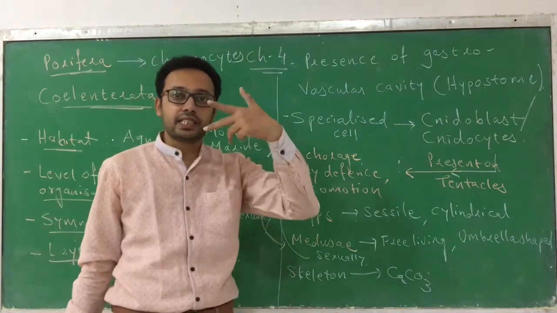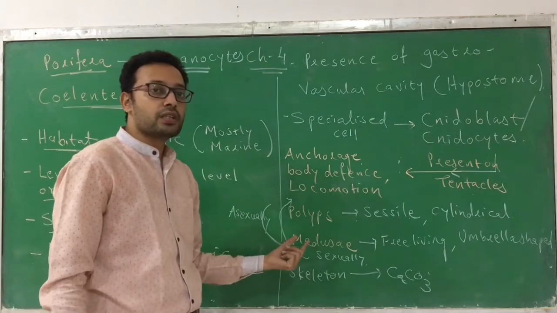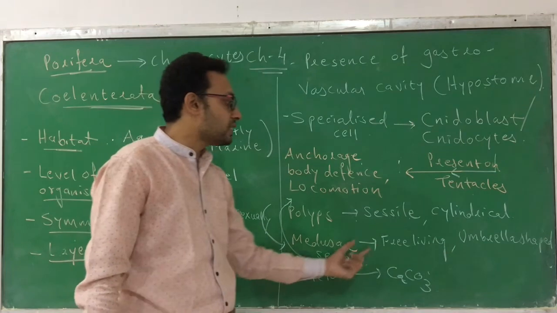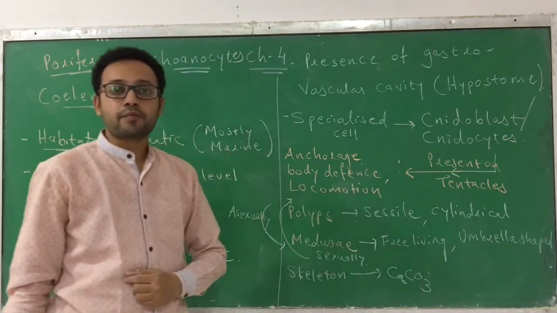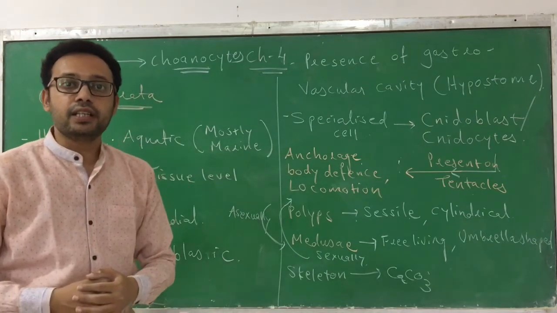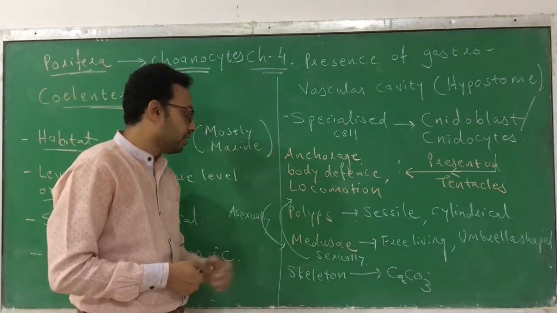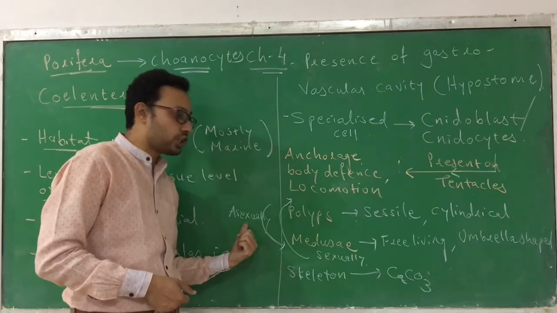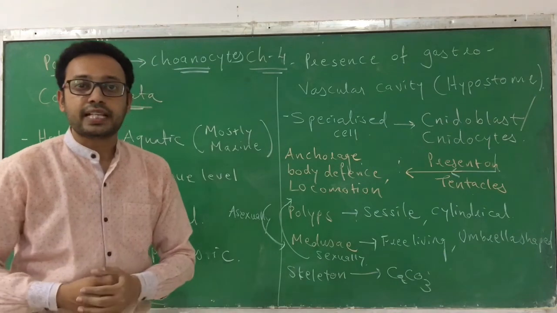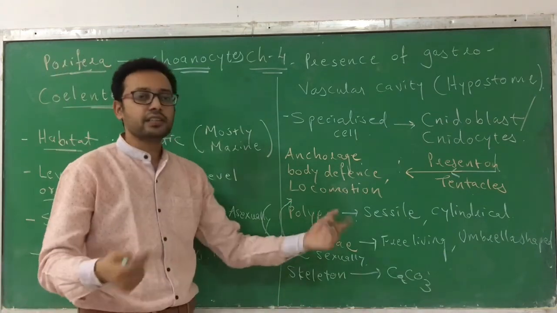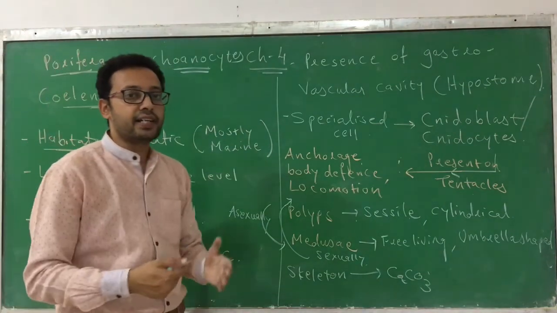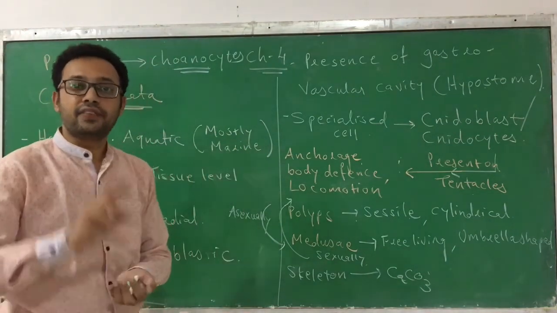The animals can exist in two forms, polyps and medusae. The polyp form is sessile and cylindrical. The medusa form is free living and umbrella shaped. In a few animals, the polyps and medusae occur alternately and show alternation of generation. Polyps convert to medusae asexually. Medusae convert to polyps sexually. The digestion is extracellular. The skeleton is made up of calcium carbonate. So these are the important characteristics of phylum Coelenterata, the second phylum.